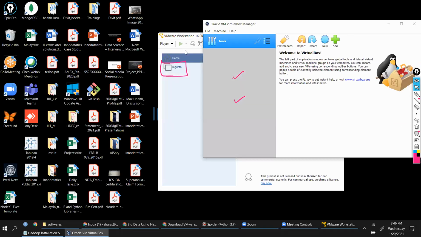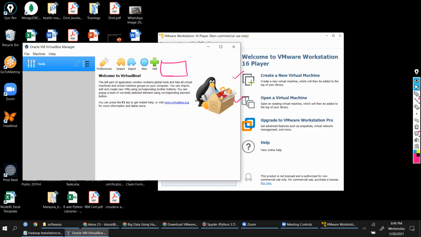Can we keep it on D drive? You can put it anywhere, Prakash. That's not important. You can put it anywhere.